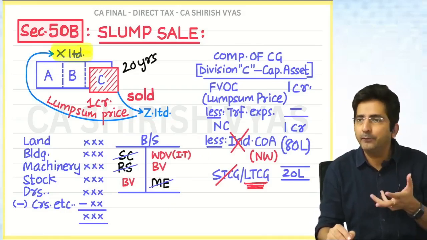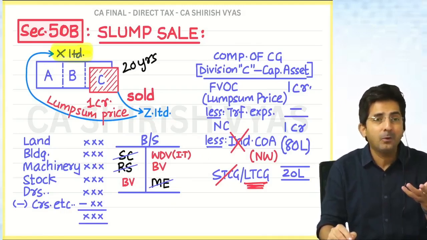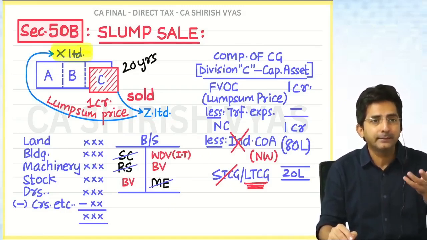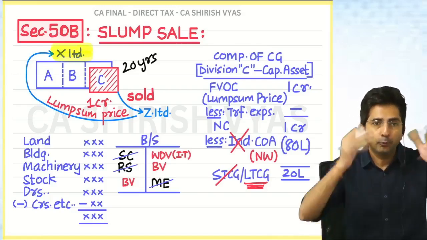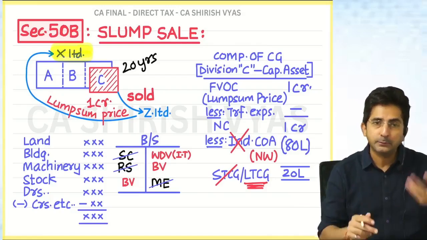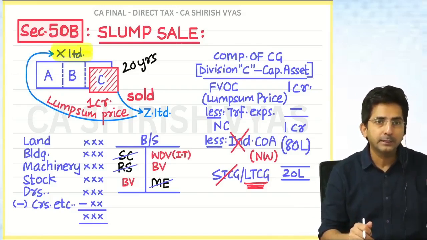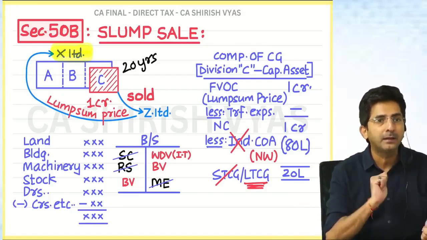In 35AD, what do we do? 35AD covers cold chain, warehousing, cross country pipelines, hospital, hotel, housing. In that you get full cost deduction. So in income tax, when the full cost is allowed, it is fully written off. So the WDV should be nil.